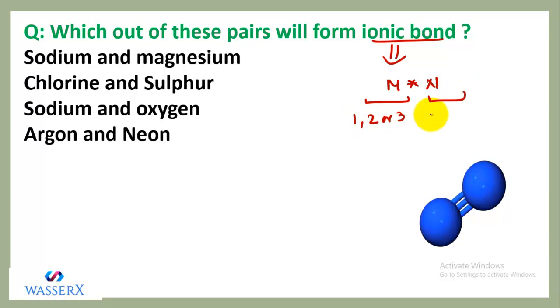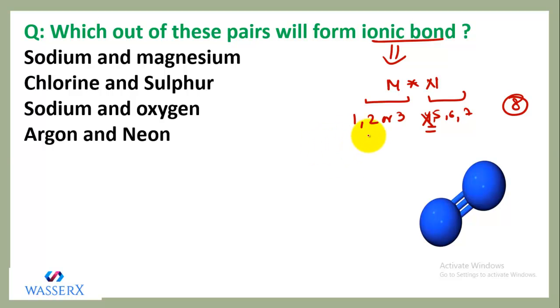Similarly, non-metals have 5, 6, 7, even 4. We don't consider 4 usually because the element with 4 valence electrons mostly participates in sharing. So that is the reason we exclude it. And 8 we know is a noble gas. It doesn't participate in bond formation because it is already stable.